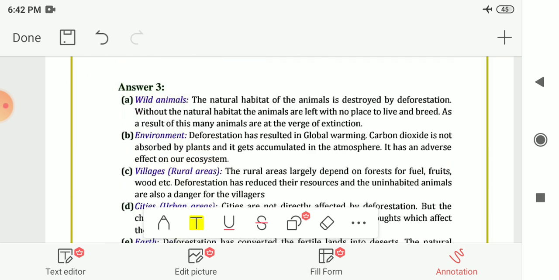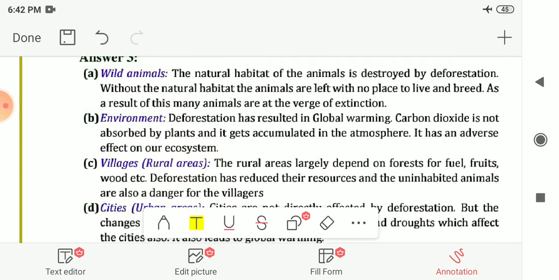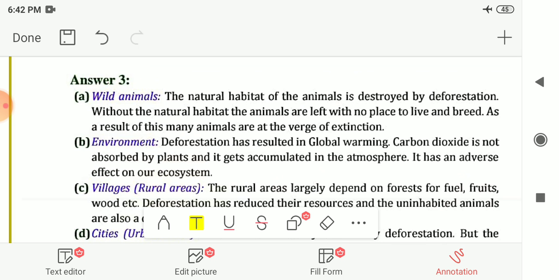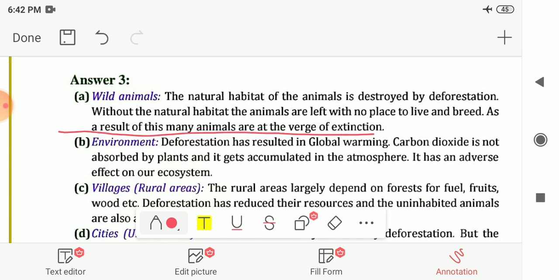So the natural habitat of the animals is destroyed by deforestation, and without the natural habitat, the animals are left with no place to live and breed. And as a result of this, many animals are at the verge of extinction. They are near extinction. So this is how deforestation affects the wild animals.